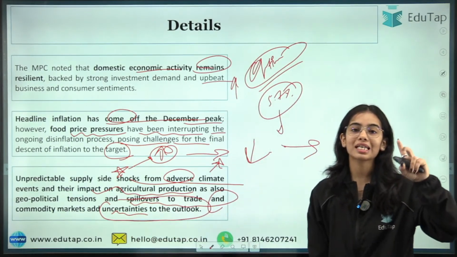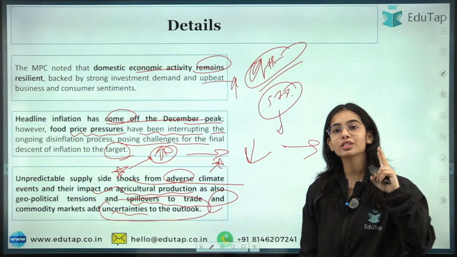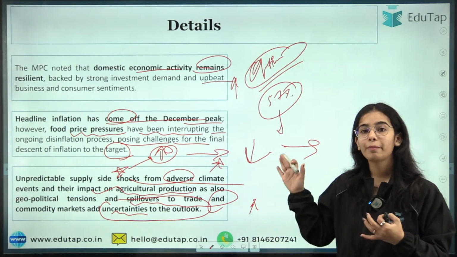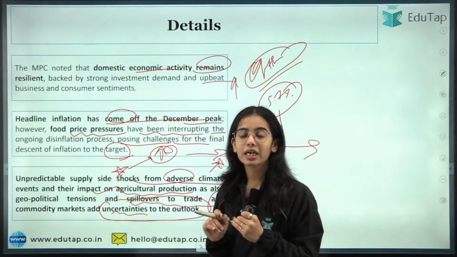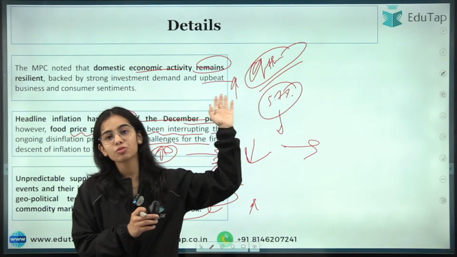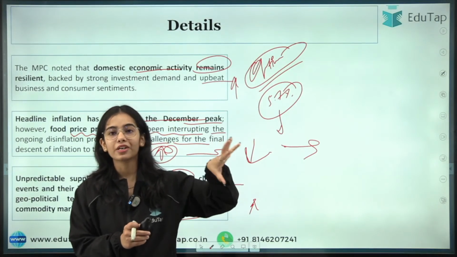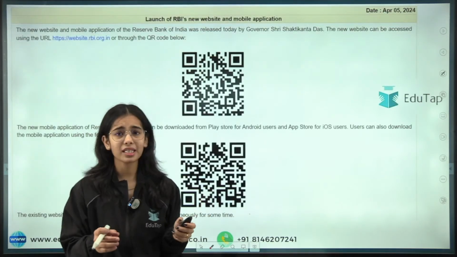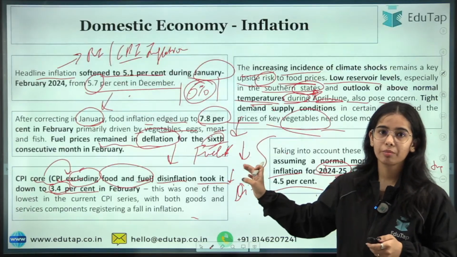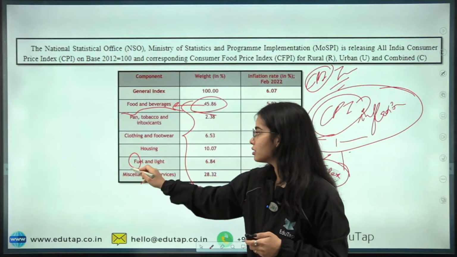But still, for our country, it is the domestic demand, the business sentiments and the consumer sentiments that are keeping the country afloat. Okay, and yes, the fuel is the LPG here, because we are talking about the households now.